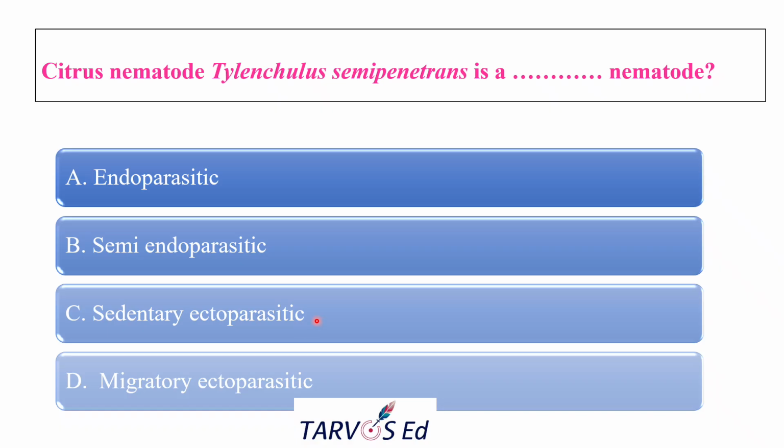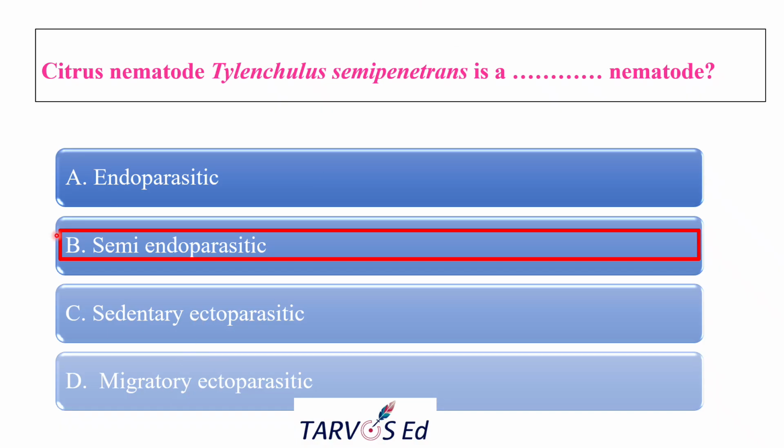Remember one thing, sedentary endo and ecto both exist. The option given here is ecto. Ecto means it feeds from outside. It makes a certain permanent feeding point where it keeps its body and starts the feeding activity. They won't move. Migratory means it feeds outside, but they usually move around the feeding site. Sedentary is just the opposite of migratory. So here, which type of nematode is the citrus nematode, they asked. The correct answer is semi-endoparasitic nematode.